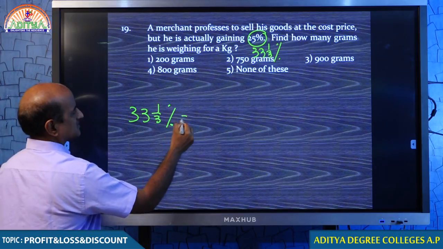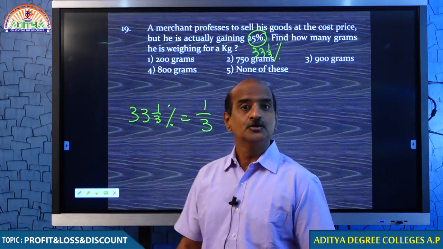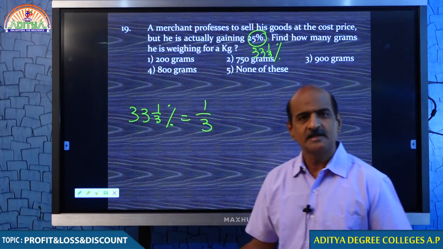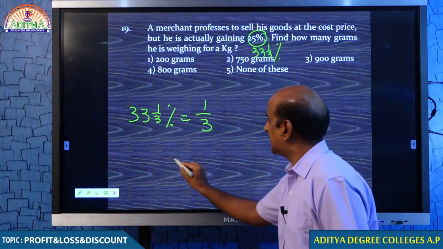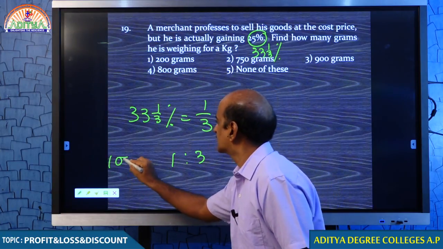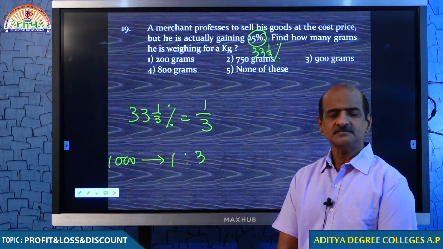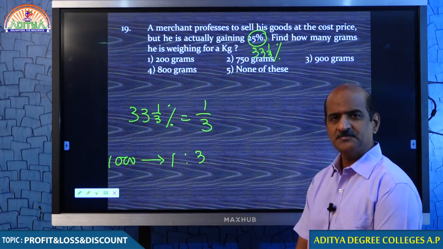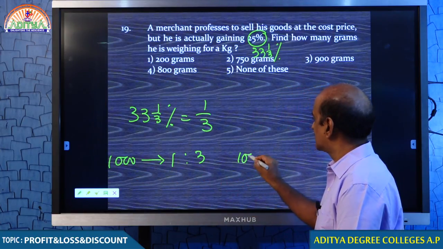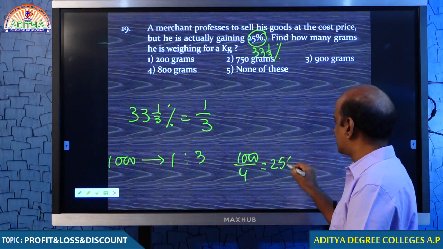Students, if this kind of question is given, the best process is 33 1/3%. Do you understand what is the meaning of 33 1/3%? You remember the percentage equivalent, it is 1/3, which means the entire kg should be divided in the ratio 1:3. Please divide 1 kg in the ratio 1:3. 1000 you have to make it 4 parts, that is every one part is 250.